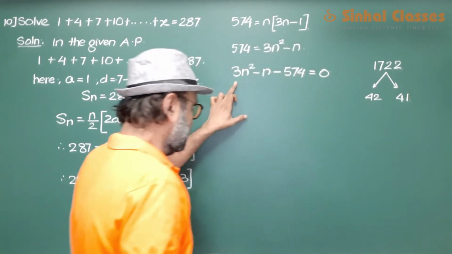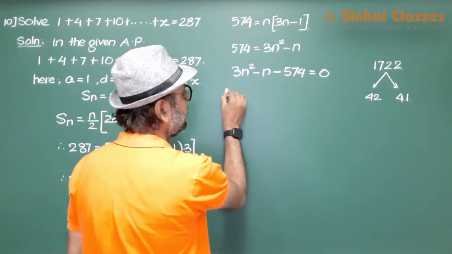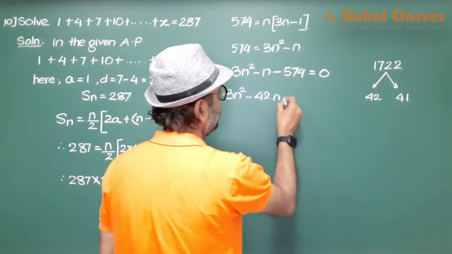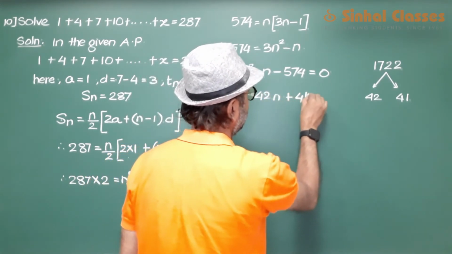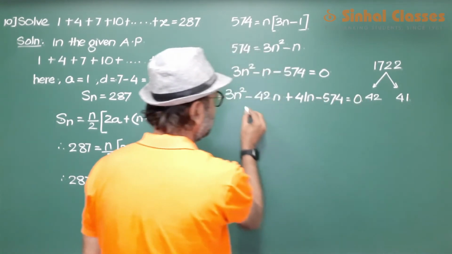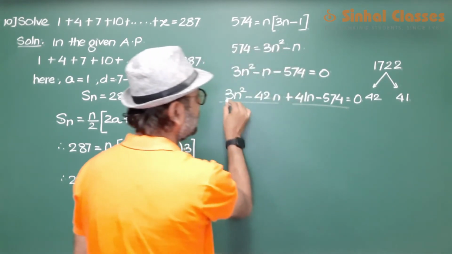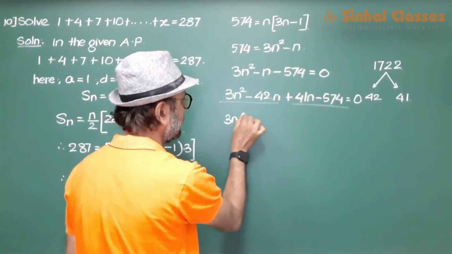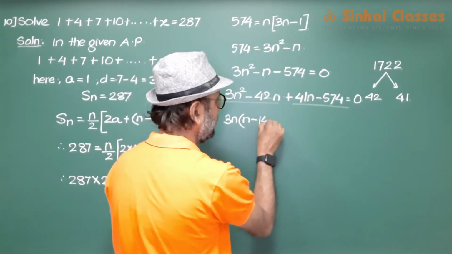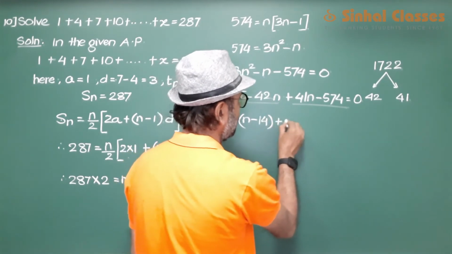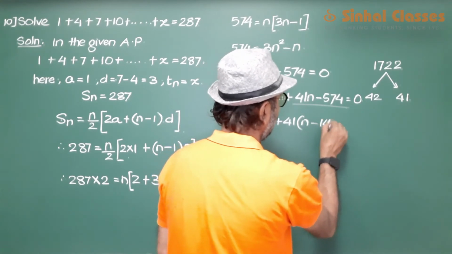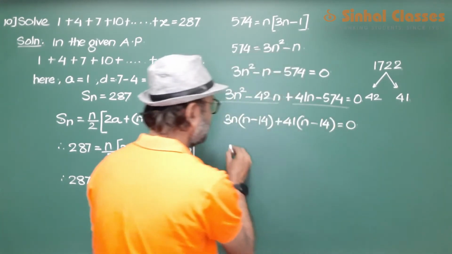So we split the middle term as minus 42n plus 41n minus 574 equals 0, and we take common: 3n into n minus 14 plus 41 into n minus 14, which is equal to 0.